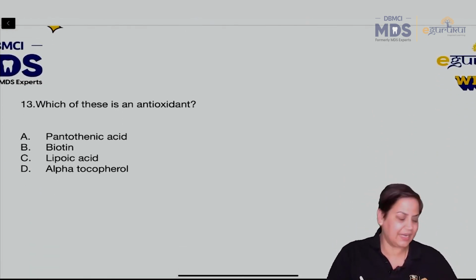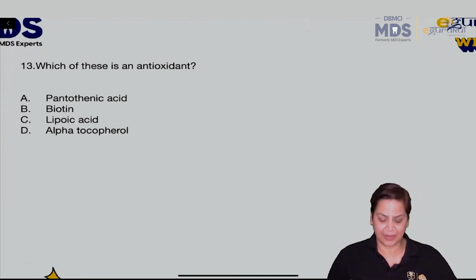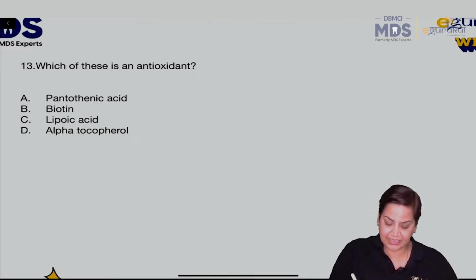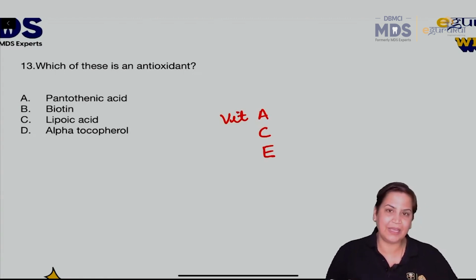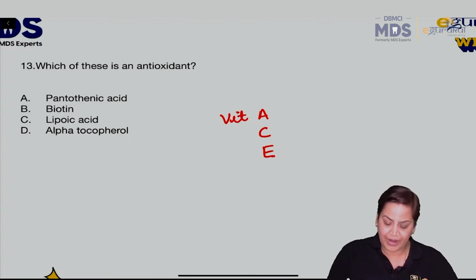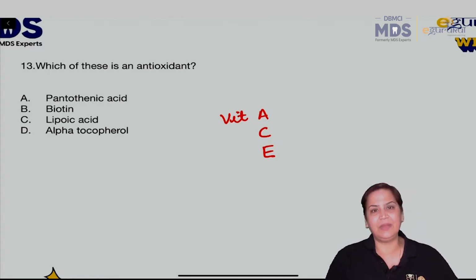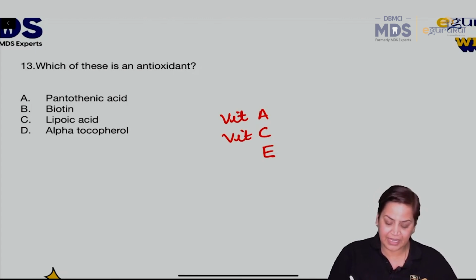Which of these is an antioxidant? This is again a very simple question. Always remember, antioxidants are those which prevent oxidation. There are 3 vitamins which function as the major antioxidants: Vitamin A. Remember it like the playing cards we play, Ace. So vitamin A, vitamin C, vitamin E, these are the 3 very important antioxidants.